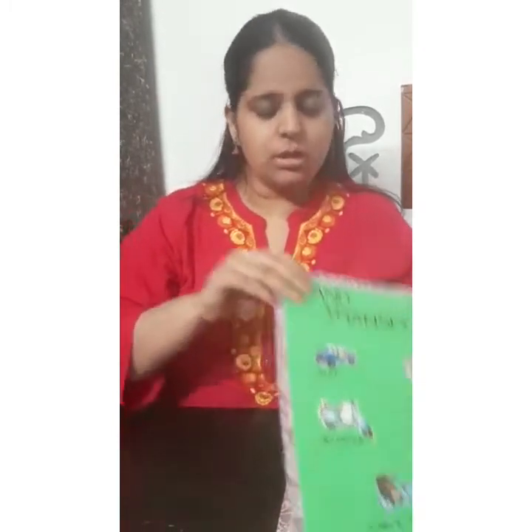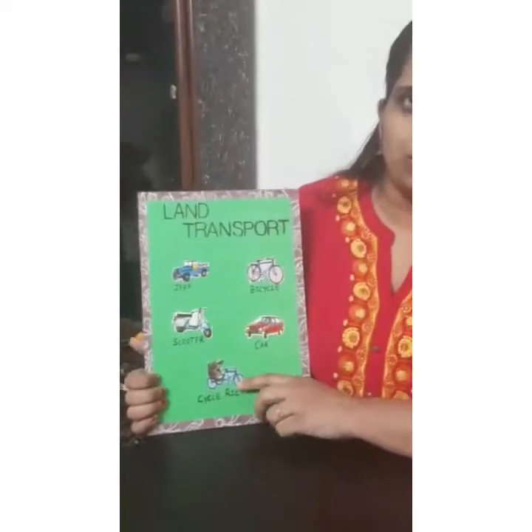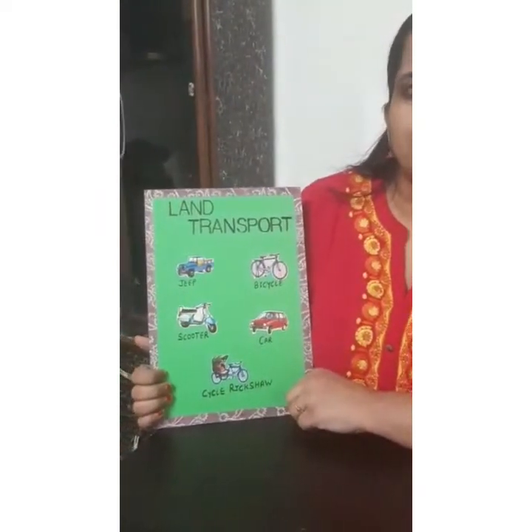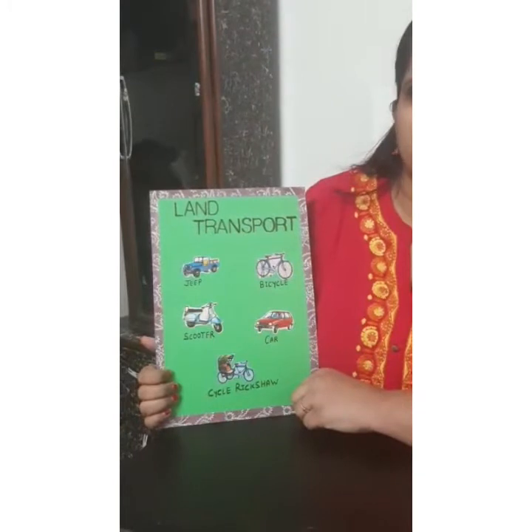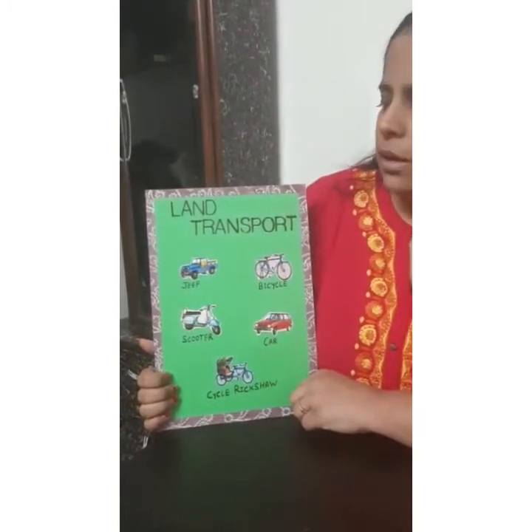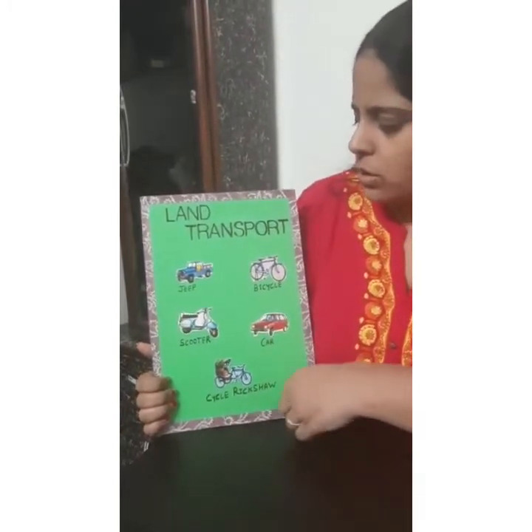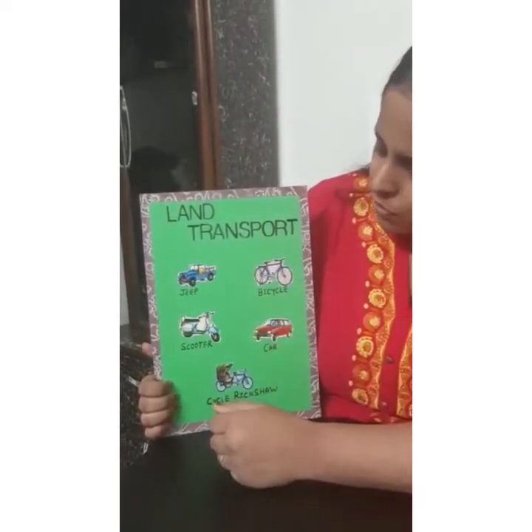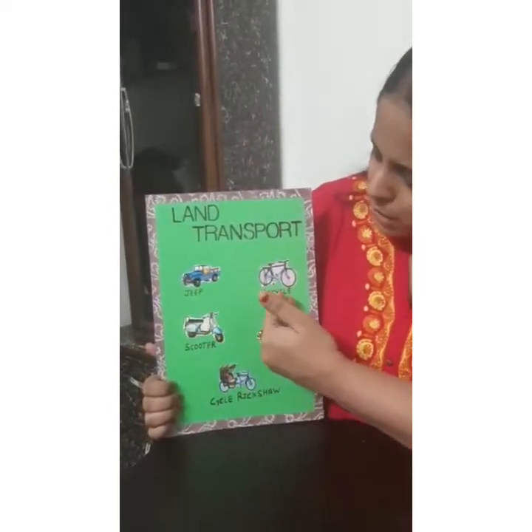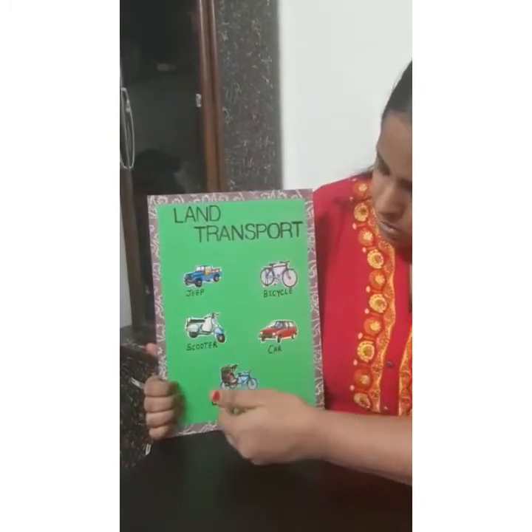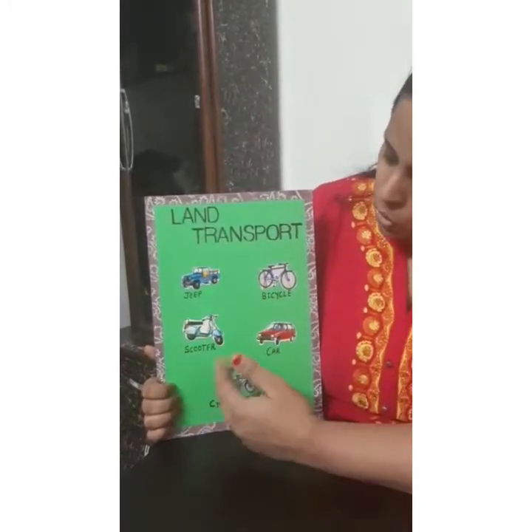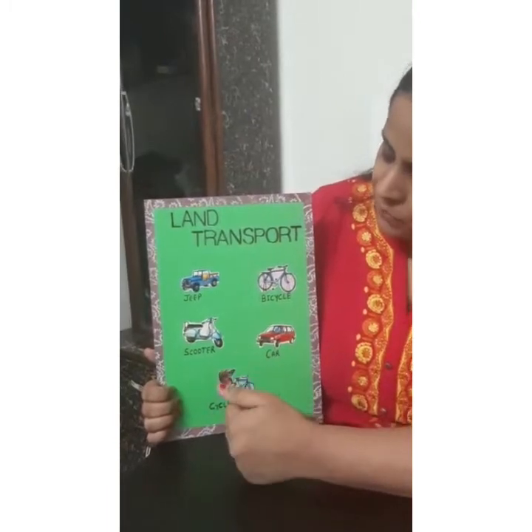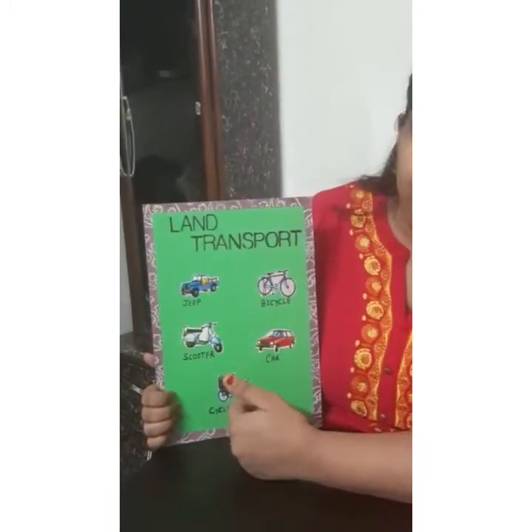First group is land transport. Movement of people, goods from one place to another on land. It is known as land transport. So students, see, there are various examples of land transport: jeep, bicycle, scooter, car, cycle, rickshaw. These all vehicles run on land.